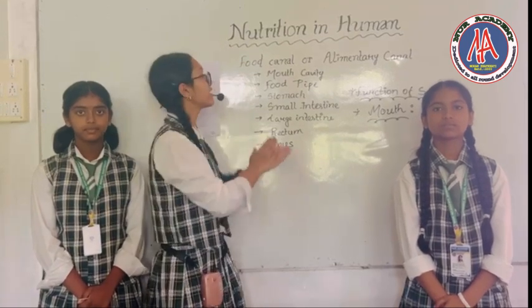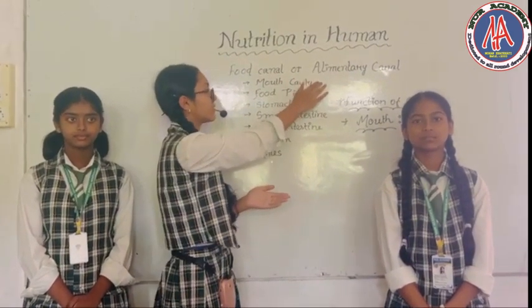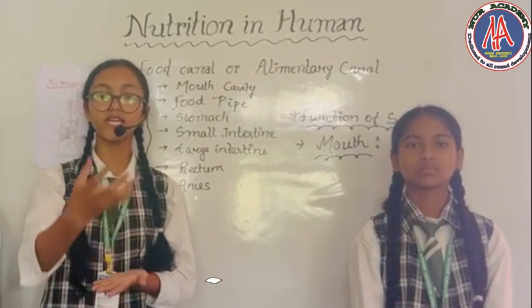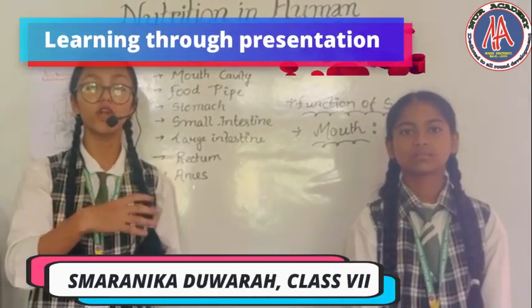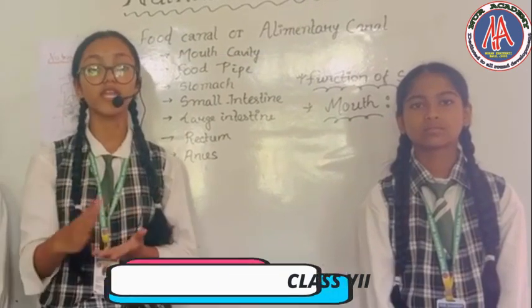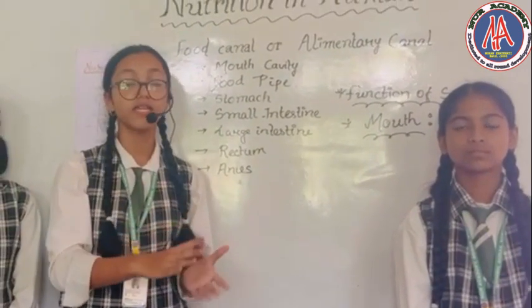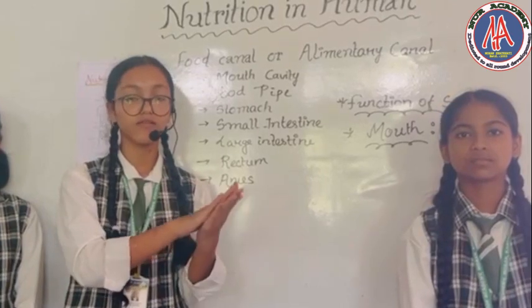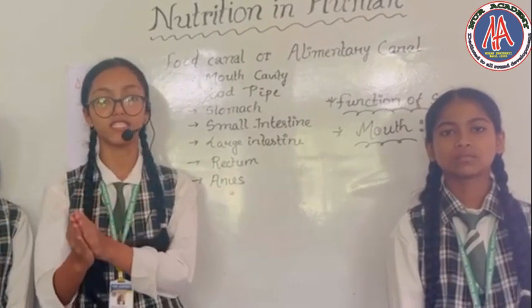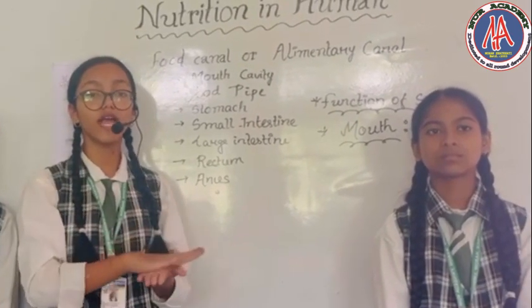So, first I will tell you about the food canal or alimentary canal. When we take food inside our mouth, from the mouth it passes through a number of organs. These organs together form the alimentary canal. The alimentary canal is also called the food canal or the digestive tract. It is a long and coiled tube.